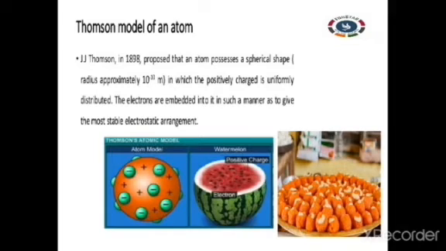He also said that the negatively charged electrons are just embedded in the surface. So that was the model proposed by Thomson. This Thomson model is also known as the watermelon model. Just as the black seeds of a watermelon are found everywhere, the electrons are embedded in the surface of the atom.